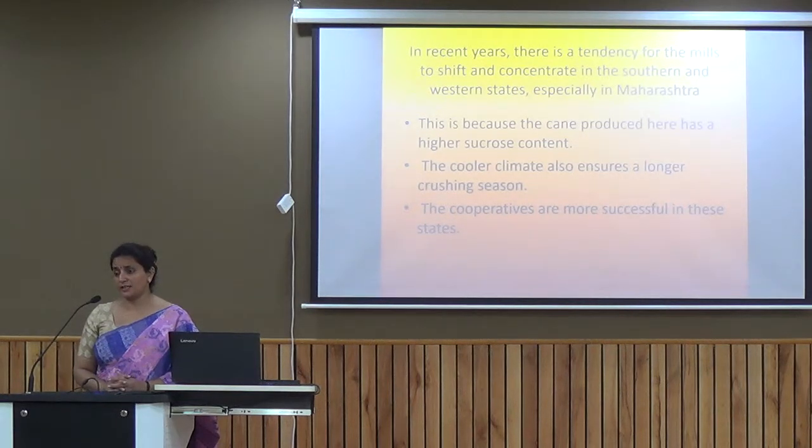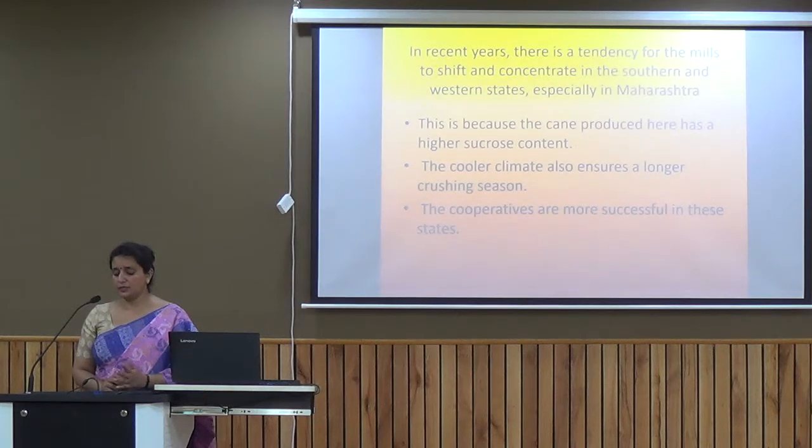We have certain factors for why these industries are shifting. Number one factor is that in Maharashtra, the sugar cane produced has a higher sucrose content, and the sugar cane produced in the northern part of the country has lower sucrose content. Higher sucrose content means the production of sugar is going to be more, so producers get more profit out of it.